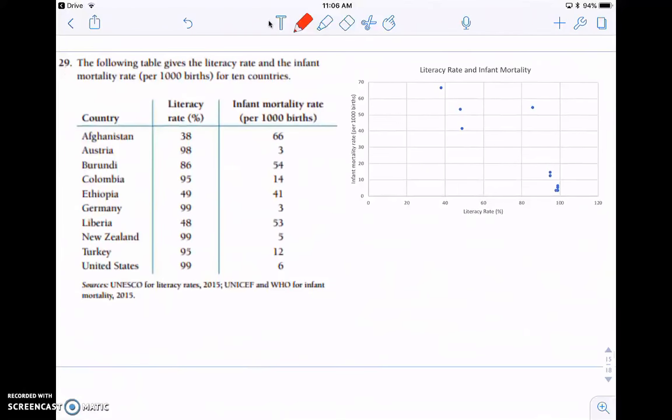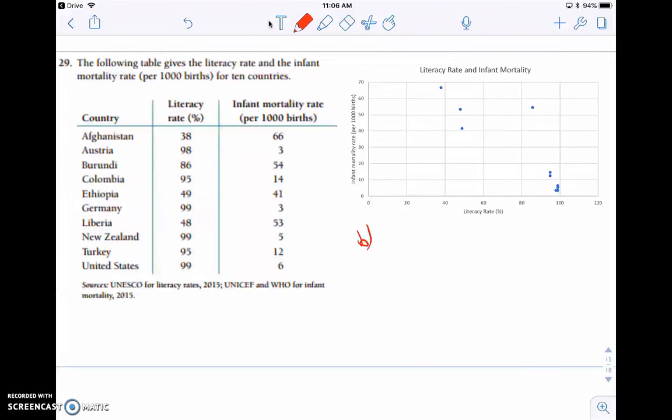Okay, the next one, we're looking at a table that gives literacy rates and infant mortality rates per 1,000 births for 10 different countries. I've drawn the scatter plots on the right hand side, and we see this huge cluster right here dealing with these countries that have very high literacy rates.